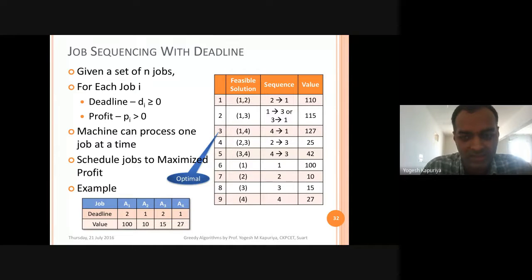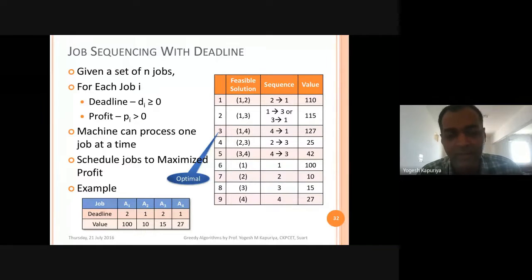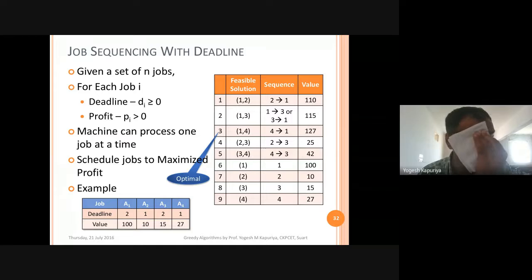Here it's not like the profit value is 100 and its deadline will be larger. No, that may not be the case. There is no correlation between deadline and value. So that means you can't perform any average, or we can't have any fraction or something like that. You have to take both these numbers independently. There is no correlation.